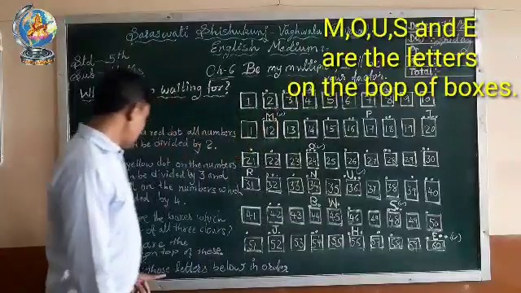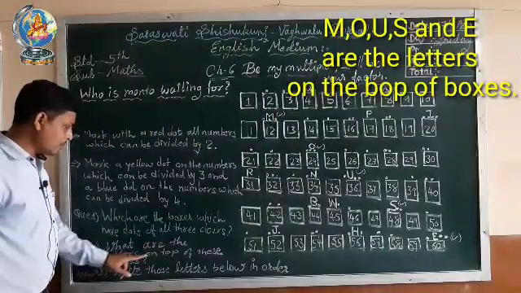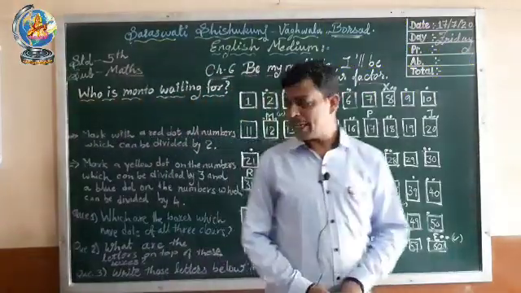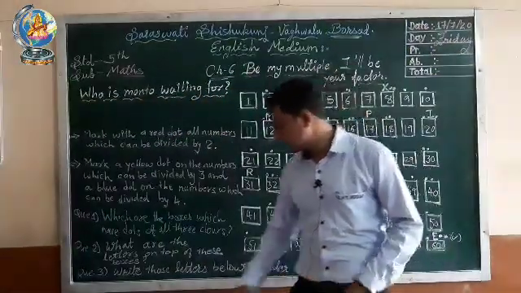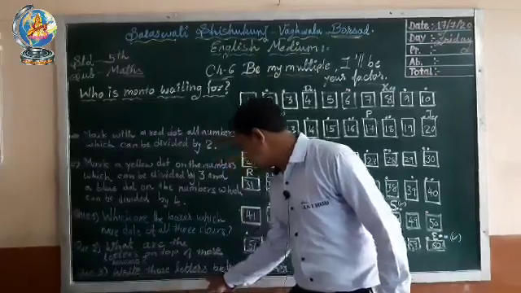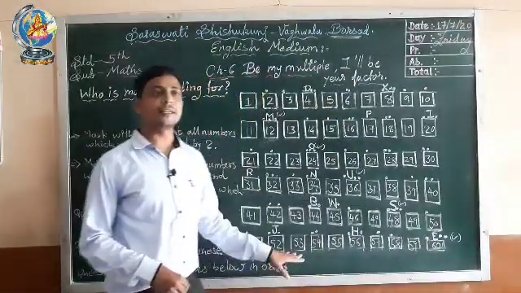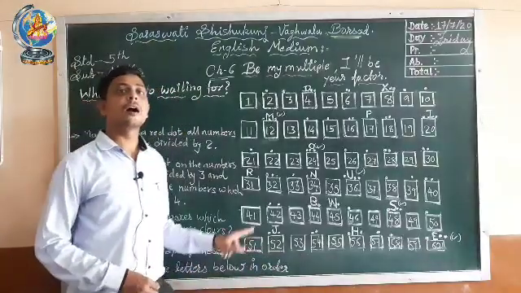M-O-U-S-E are the letters on the top of boxes. Now next question, question number 3. Write those letters below in order. Now we have to write the letters in order. So we get the answer: mouse.